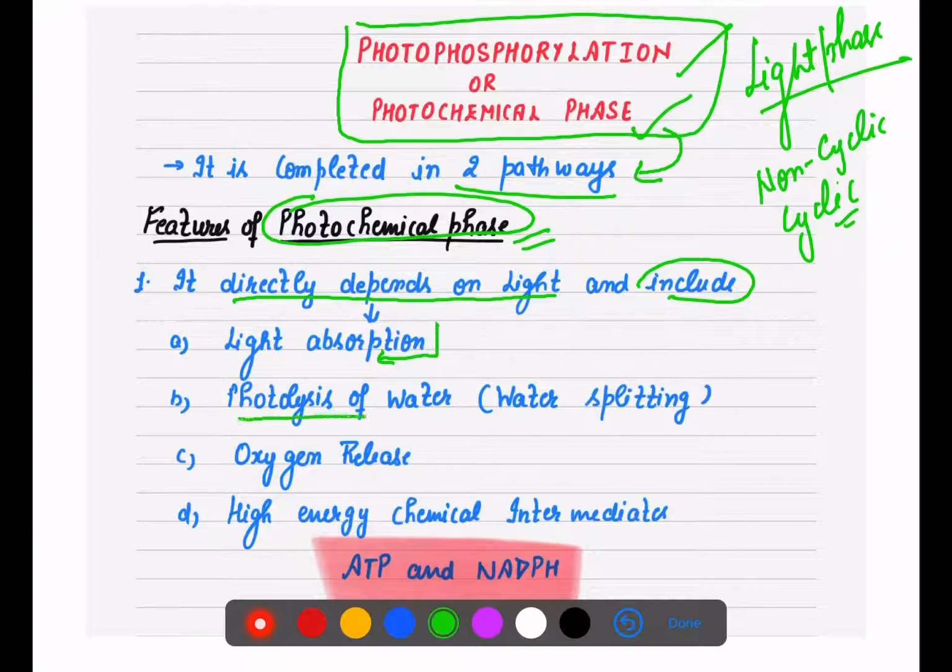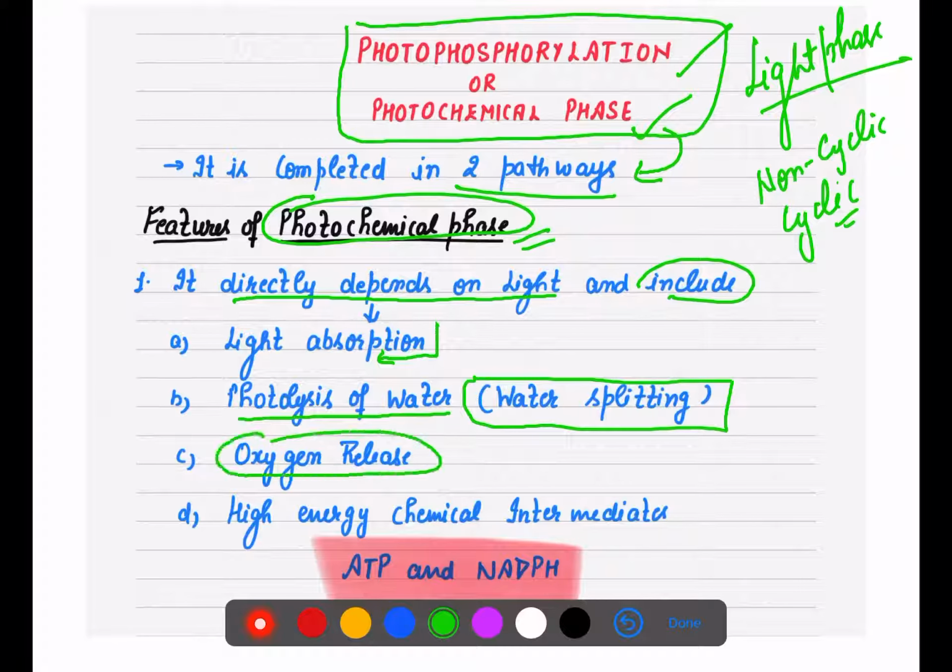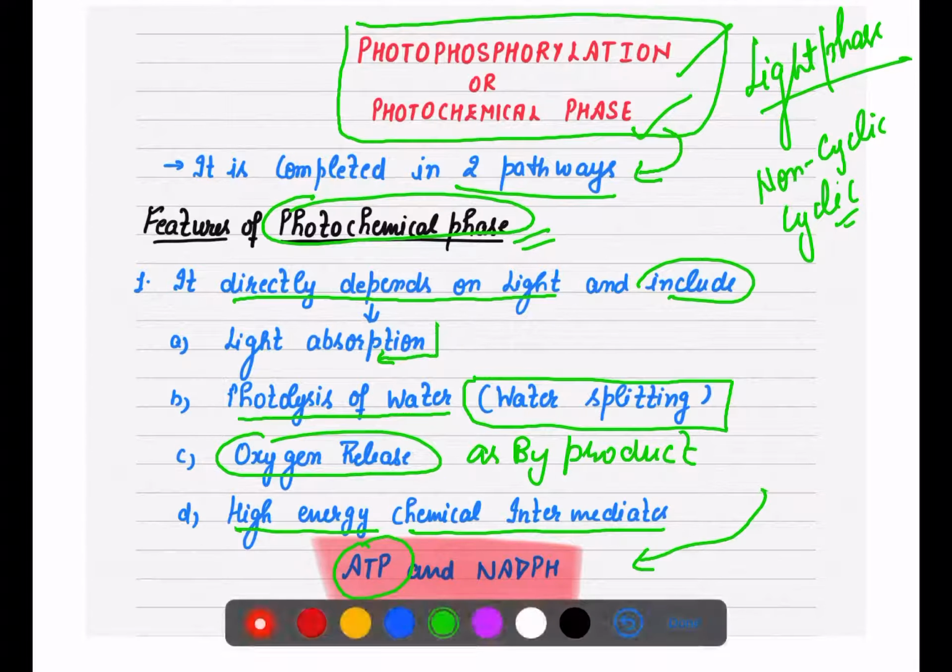After absorption of light, another main process happens, that is the splitting of water, due to which oxygen will be released as a byproduct. And then there is the formation of high energy chemical intermediates, which we get in this photochemical phase, that is ATP, the energy currency, as well as NADPH, which is the reducing power.